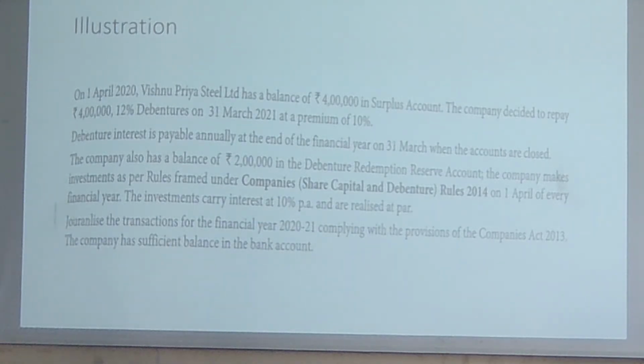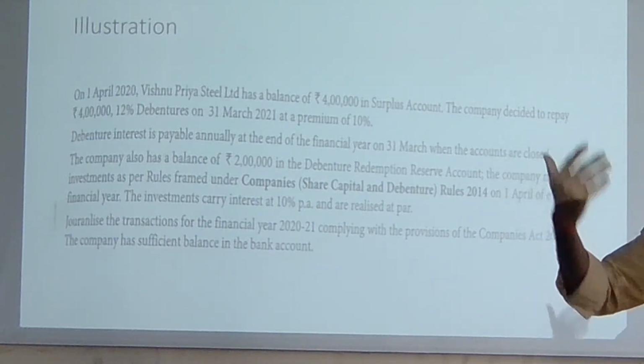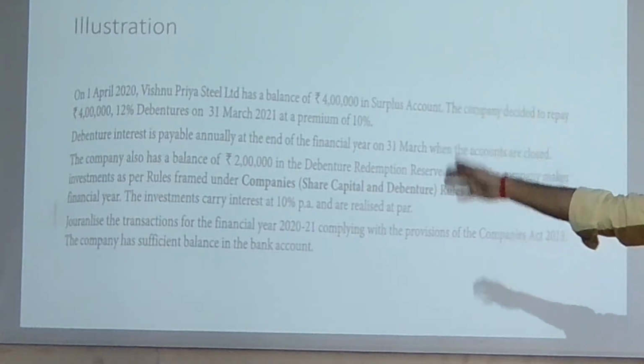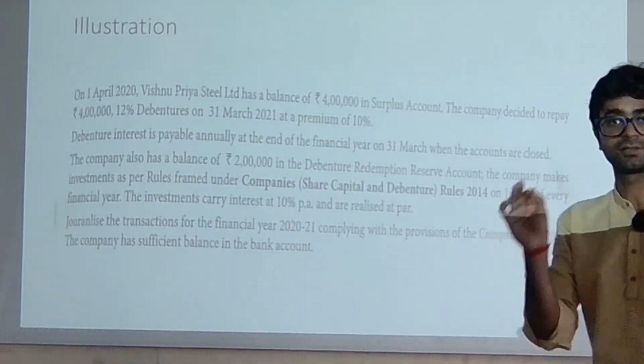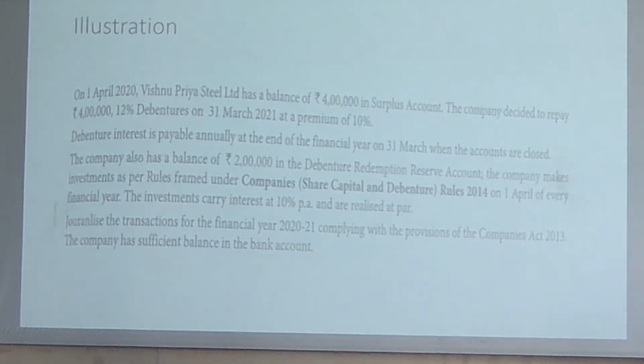Debenture interest is payable annually at the end of the financial year. Interest, we all know that debt के अंदर we need to pay at regular intervals. Regular interval, it might be 6 months, it might be 4 months, it might be 12 months. We are assuming that we are paying interest at the end of the financial year. So see, at the end of the financial year here, the accounts are closed. The company has a balance of 2 lakh in debenture redemption account. See this. Still, we need to utilize 2 lakh rupees from the other sources.